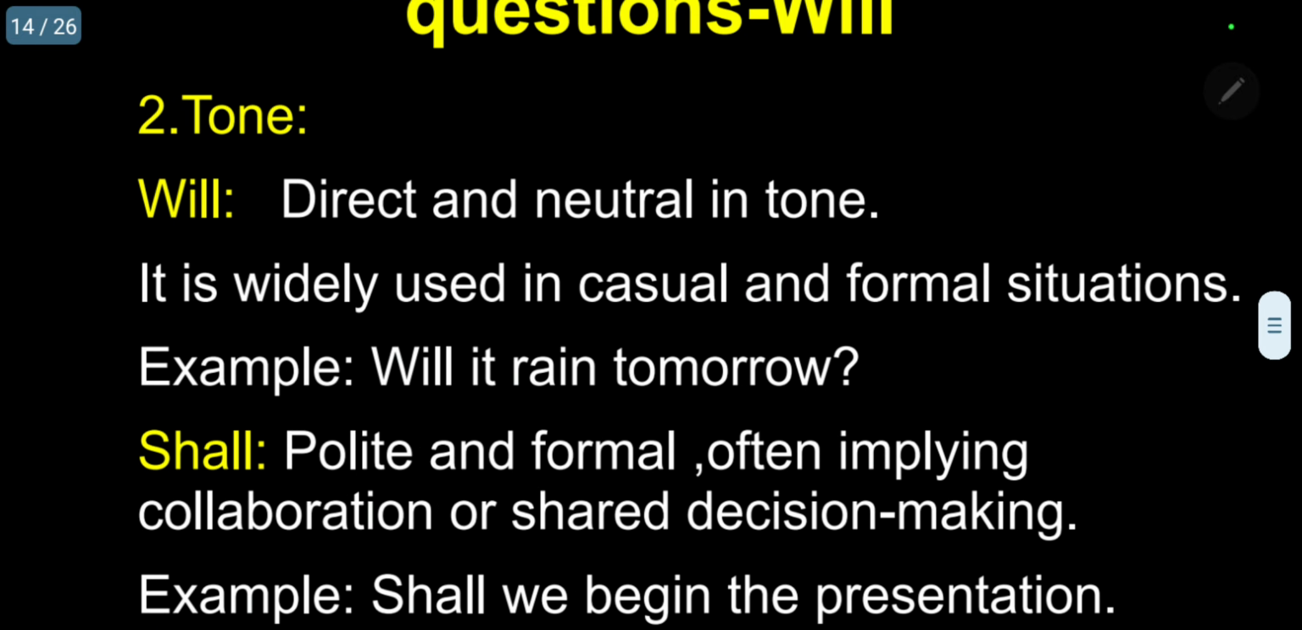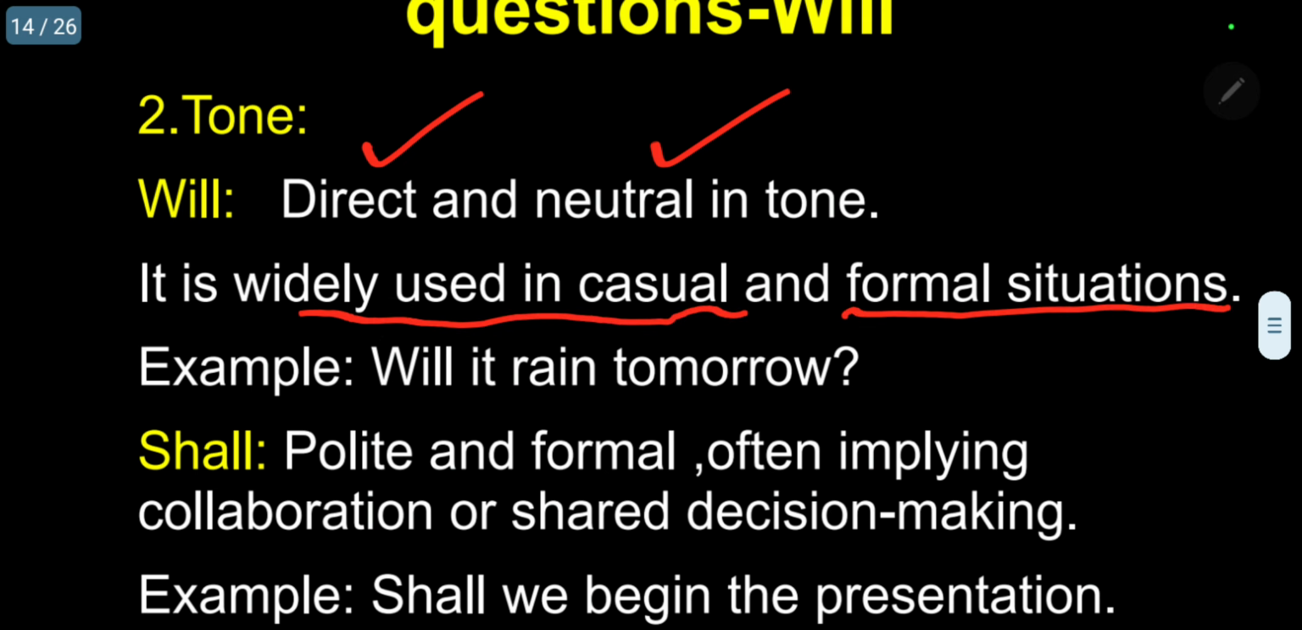Number two, tone. Based on tone, I will give the difference between will and shall. Will is normally used for direct and neutral tone. It is widely used in casual and formal situations. Example, will it rain tomorrow? Naalai malai peyyuma. It is a question. It's direct. Will it rain tomorrow? You are asking a question to somebody.